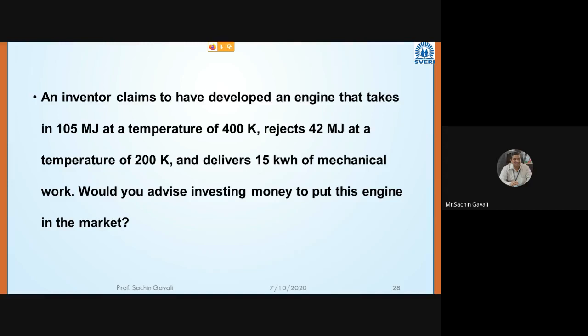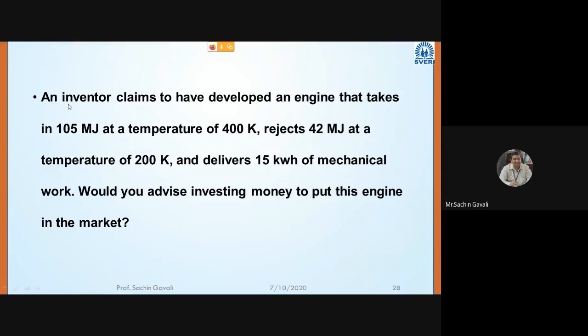Now here we have to see first whether this inventor's claim is correct or not. Generally we invest money when there is a valid claim.